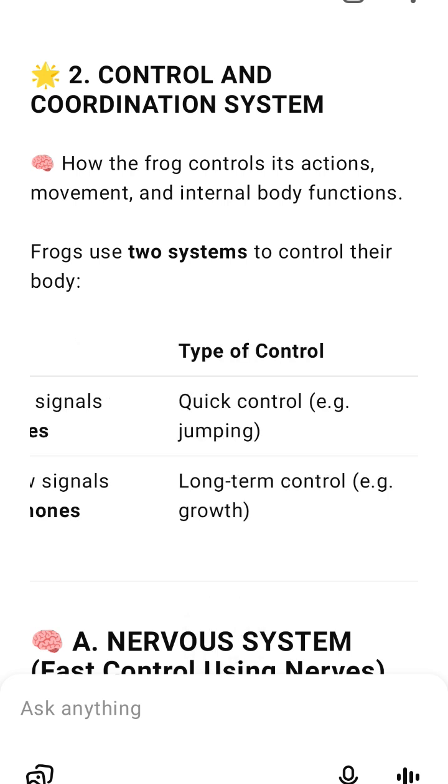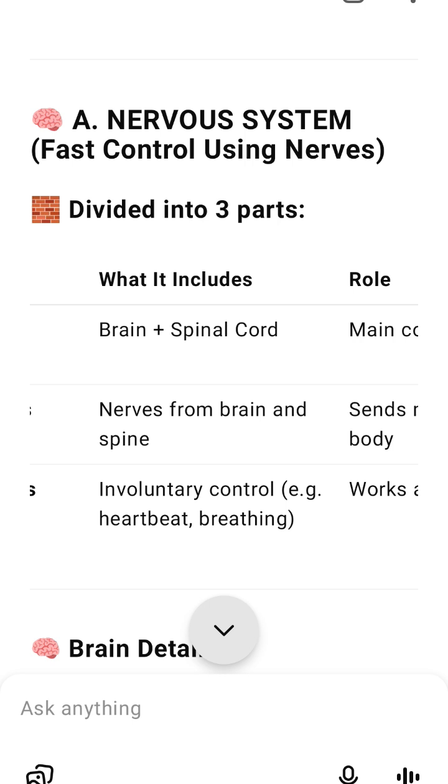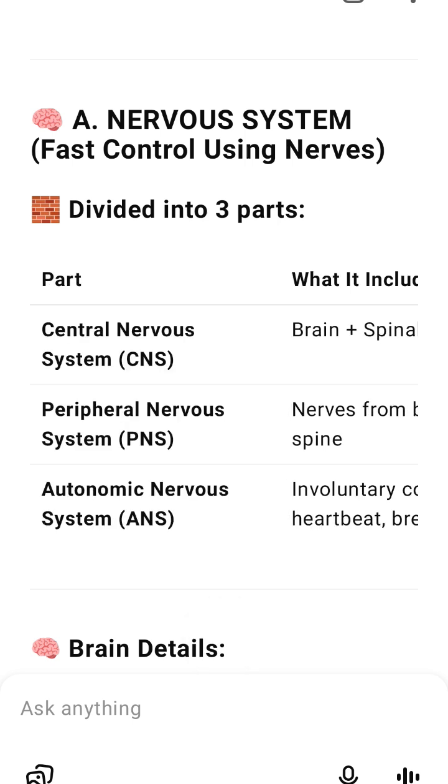B. Endocrine system. Slow control using hormones. What are hormones? Hormones are chemical messengers. They are made by endocrine glands. They travel in the blood and tell body parts what to do. Important endocrine glands in frogs.